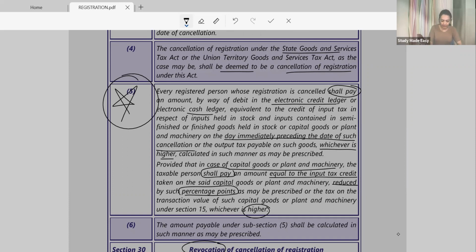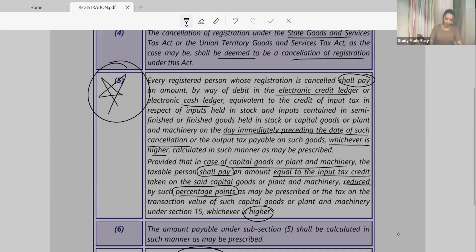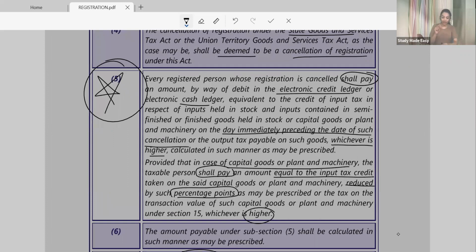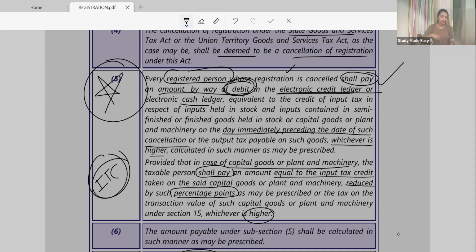Now, if they will be cancelling your registration, अरे भाई registration cancel हो रहा है, but you have to repay something to government. Now, what you have to repay? When you were a registered person, obviously you would be having ITC का accumulated ITC, as well as GST का liability would also be there because you would have done the supply. So in such a case, when every registered person whose registration is getting cancelled, he shall pay an amount by way of debit in electronic credit ledger.